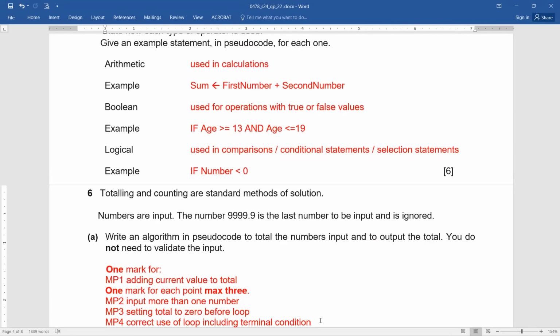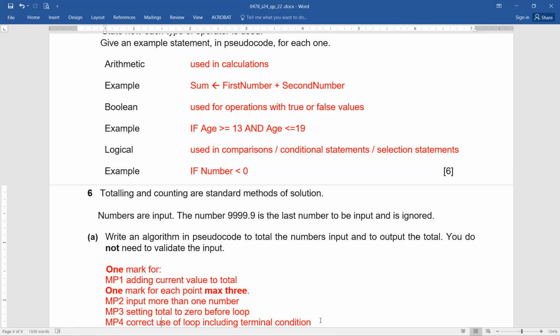Numbers are input. The number 9999.9 is the last number to be input and is ignored. I'm repeating, numbers are input. The number 9999.9 is the last number to be input and is ignored. Write an algorithm in pseudocode to total the numbers input and to output the total. You do not need to validate the input.